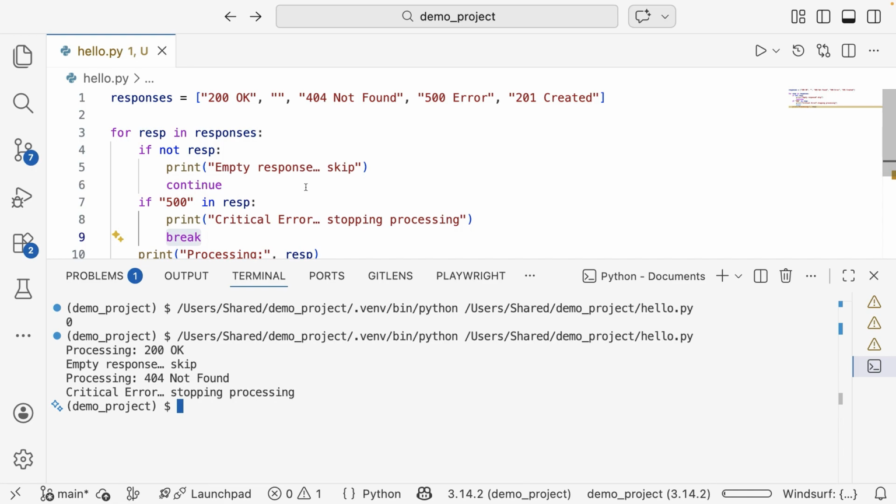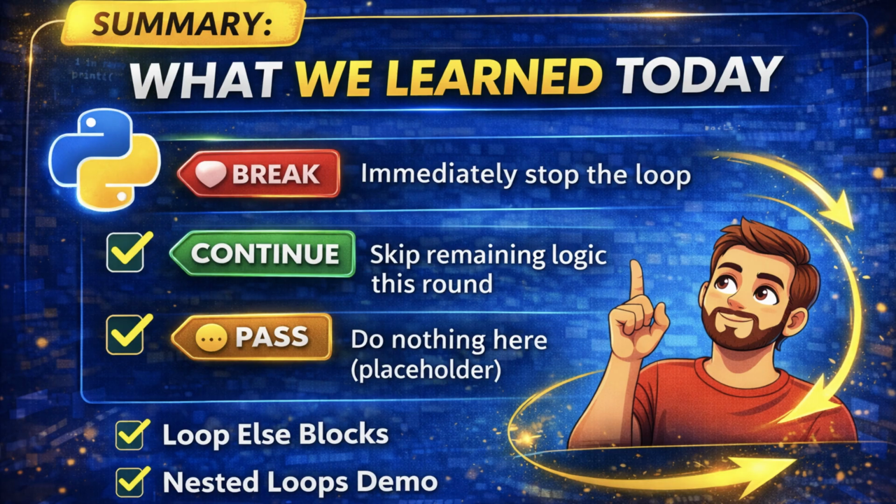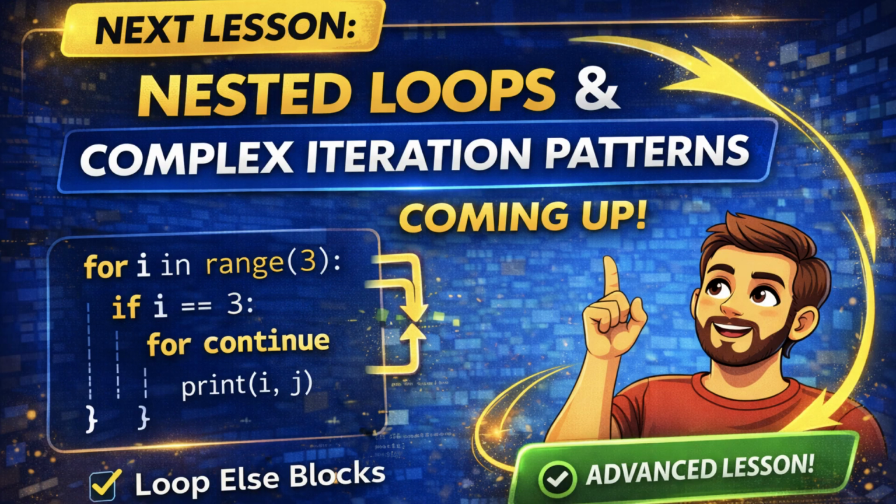Now let's summarize what we learned. We learned what break does, what continue does, and what pass does, and how these affect loop behavior. We also learned about loop else blocks and nested loops with these keywords. If you understand these simple tools, your loops will become much more reliable and flexible. They are among the most powerful tools every Python programmer uses every day. In the next lesson, we will learn nested loops and complex iteration patterns so you can handle more advanced data structures.